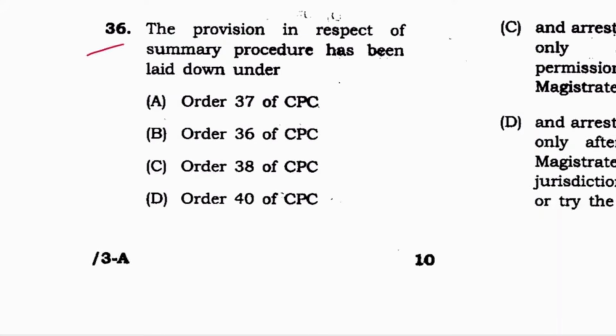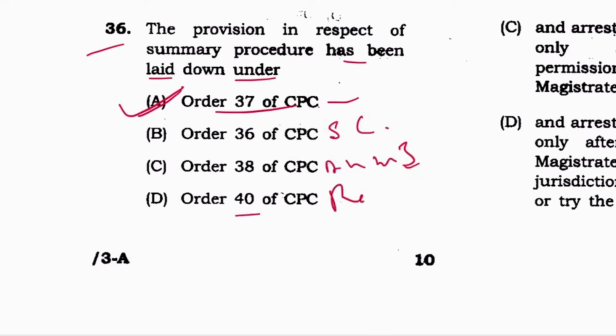Next, 36. The provision in respect of summary procedure has been laid down under Order 37 CPC. A is the answer. What is Order 36? Special case. 38 is arrest and attachment before judgment. 40 is appointment of receiver.